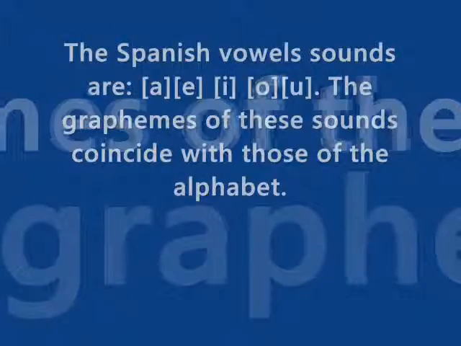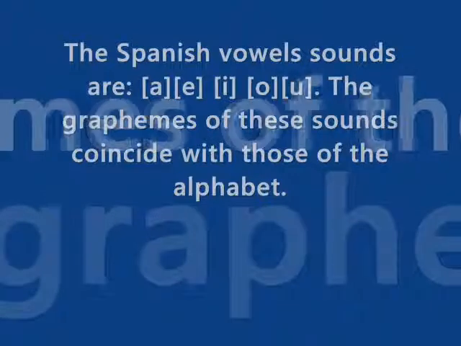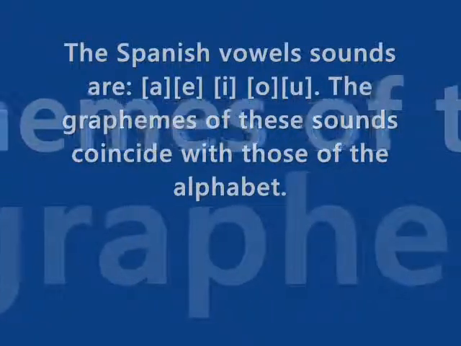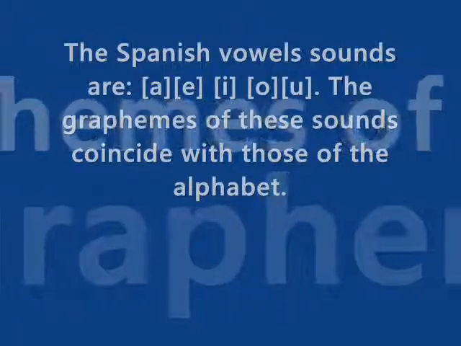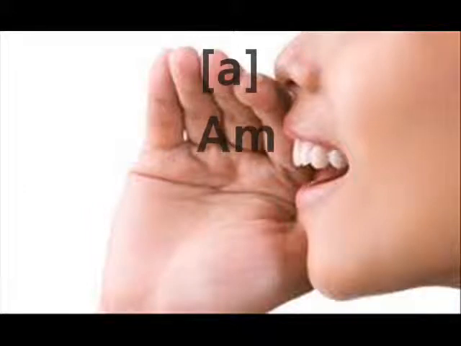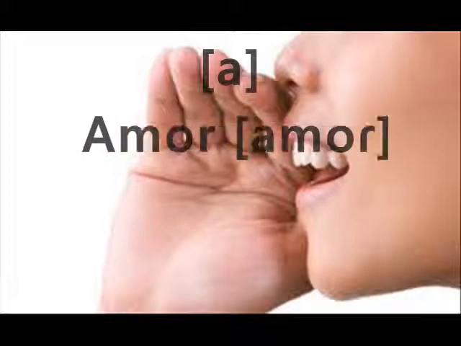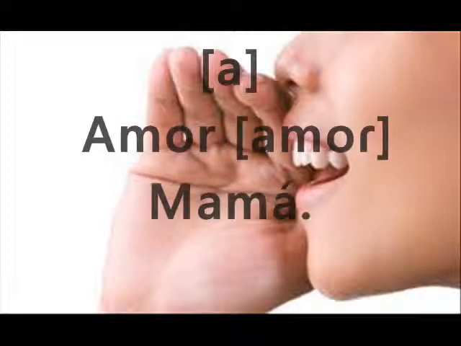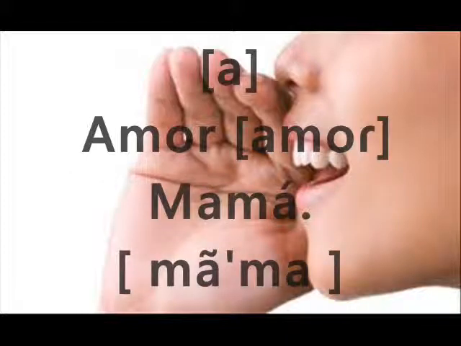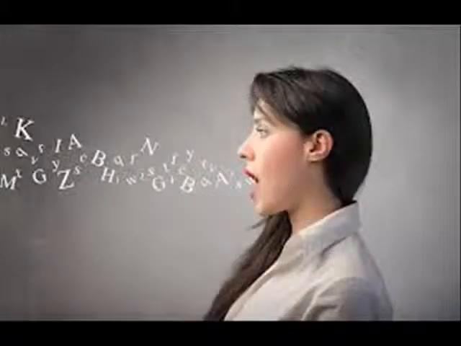Monophthongs. The Spanish vowel sounds are a, e, i, o, u. The graphemes of these sounds coincide with those of the alphabet. This is an advantage when learning Spanish. For example, in the alphabetical order, the first Spanish vowel sound is a, and sounds the same in each word. A, amor, mamá. Spanish speakers confuse this vowel sound with those of English.